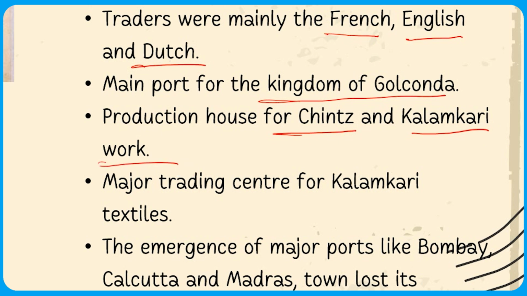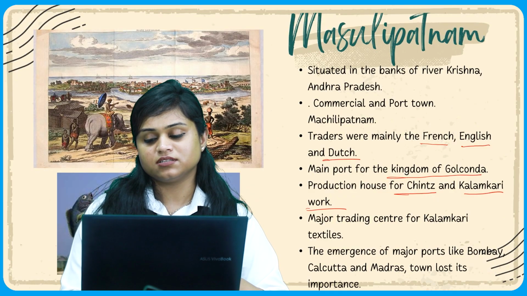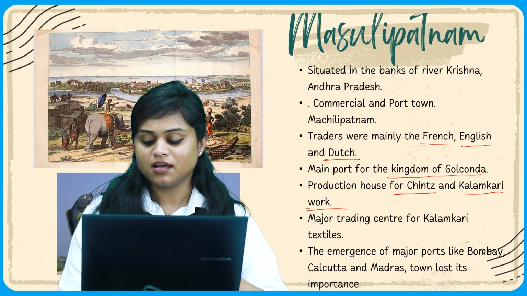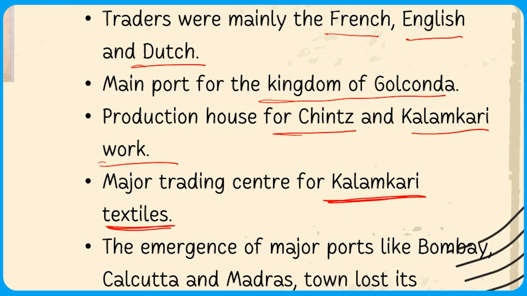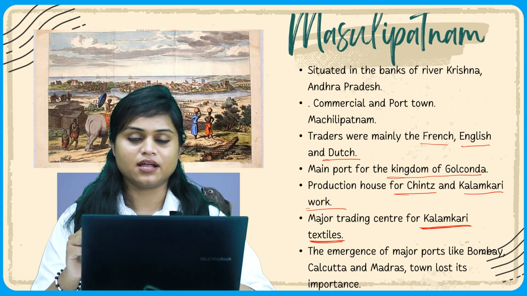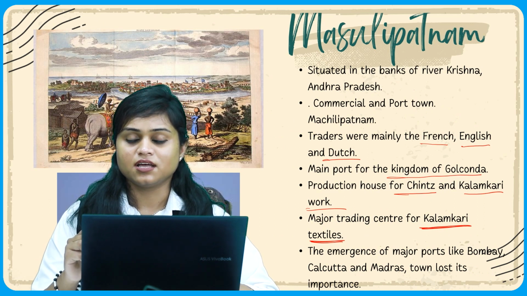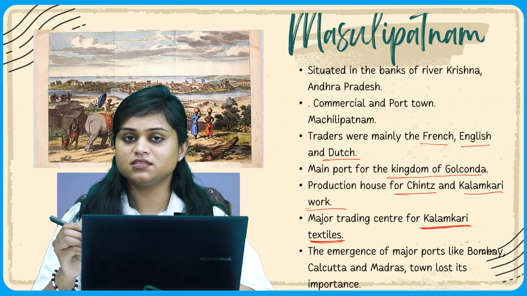Now, I am going to explain further about kalamkari and chintz, but let us explore what the major trading item was. It was kalamkari textile. When you talk about kalamkari textile, the word kalamkari has two words in it. The first word is kalam and the second word is kari. The first word kalam means pen and kari means work.